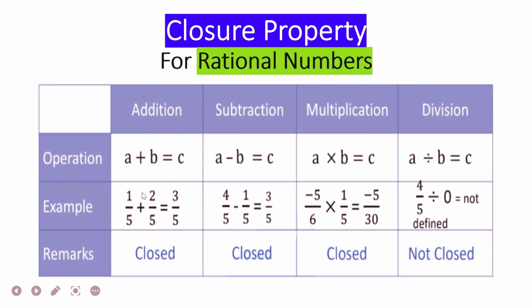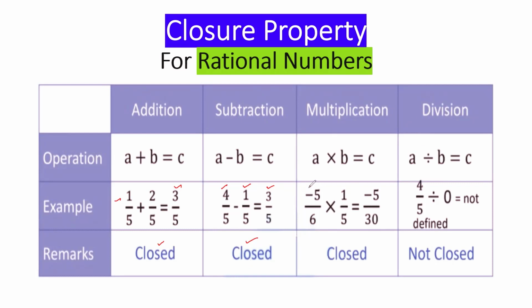So addition. We are taking two rational numbers here, 1 by 5 and 2 by 5. If we add both, we will get 3 by 5. This is also a rational number. So that means rational numbers are closed under addition. Now another, 4 by 5 is a rational number, 1 by 5 is a rational number. We are subtracting it and we are getting the answer as 3 by 5, which is also a rational number. So see, in the case of rational numbers also, it's following closure under subtraction. So rational numbers are closed under subtraction also, similar to integers.